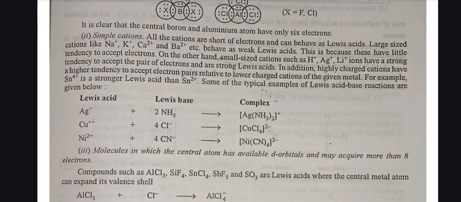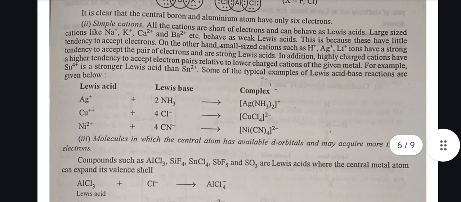Large size cations like Na+, K+, Ca2+ and Ba2+ etc. behave as weak Lewis acids. This is because these have little tendency to accept electrons. On the other hand, small size cations such as H+, Ag+, Li+ ions have a strong tendency to accept the pair of electrons and are strong Lewis acids.